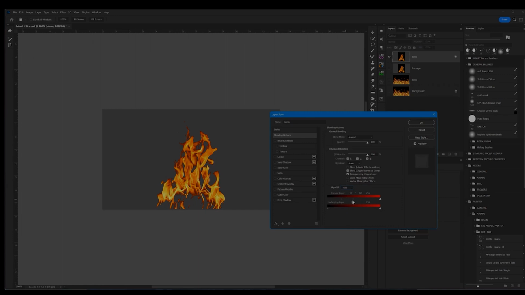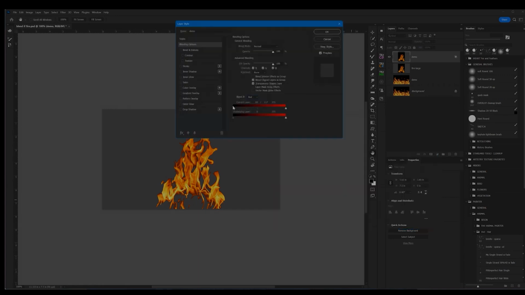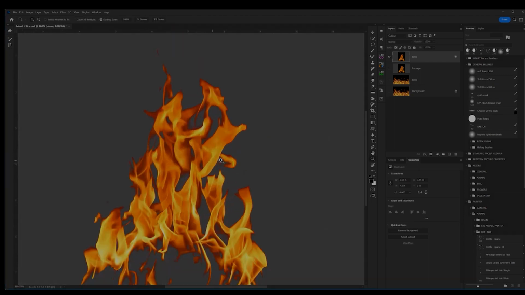between these dark zones. So what this tells me now is everything from 0 up to 69 is completely gone. From 69 to 117 is blended, and everything up to 255 is still visible. That's the luminosity of the pixels in the red channel. So that's the fire isolated.